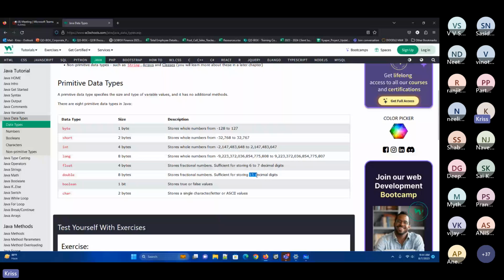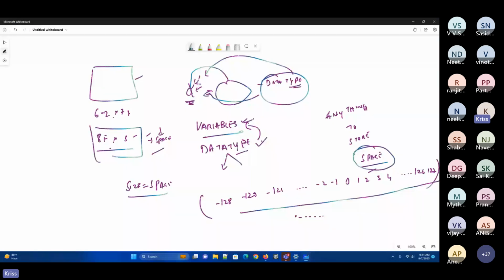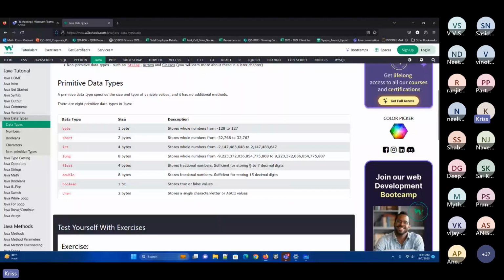This is called fractional pointers, or decimal points. After the point, if you have a number of digits, this is what is called a decimal point. Now, how many digits are there? If you have 6 to 7, then it is a float. More than that, up to 15 decimals, is double.